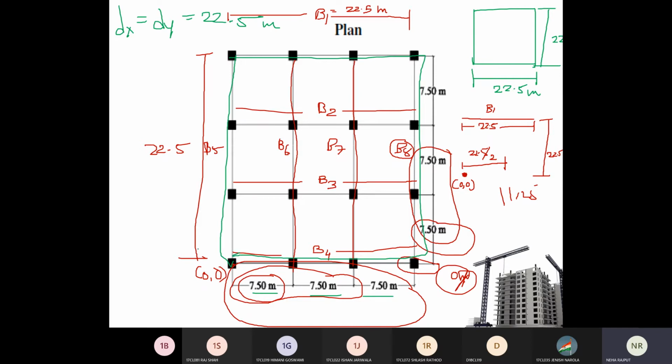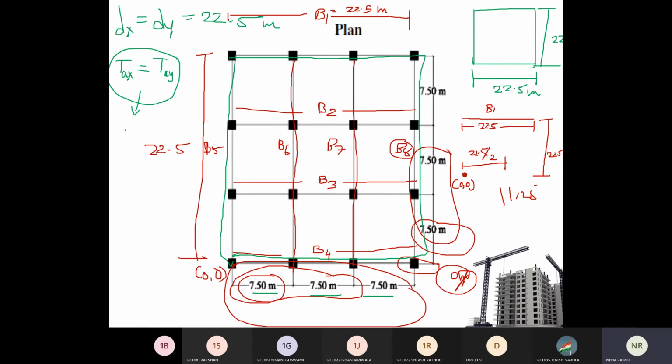Got it? Yes, ma'am. So in your case dx equal to dy equal to 22.5. So if the building is regular and the base dimension of the plan in both directions remains the same, then your time period of the structure in x and y direction both will remain same.